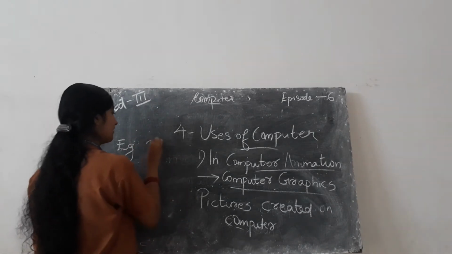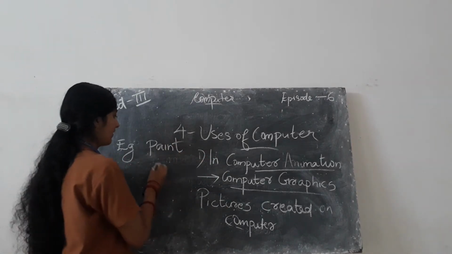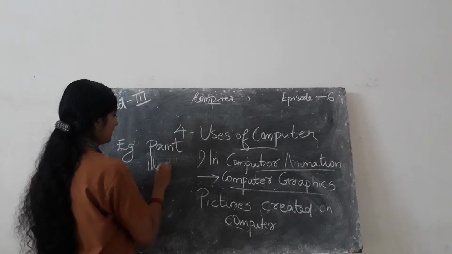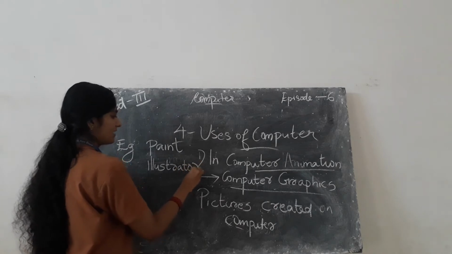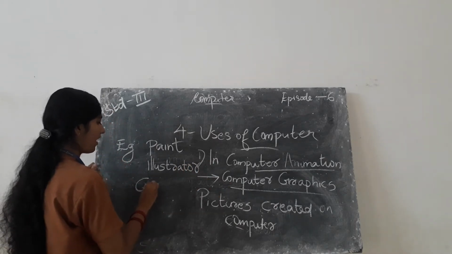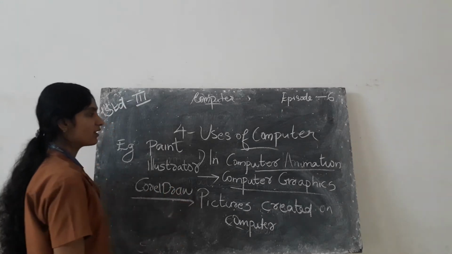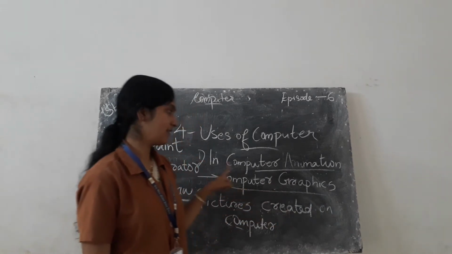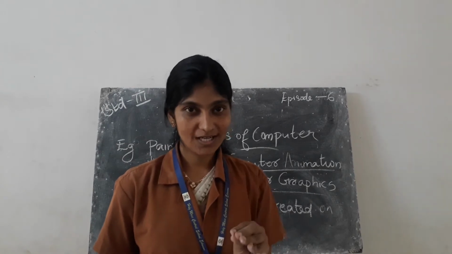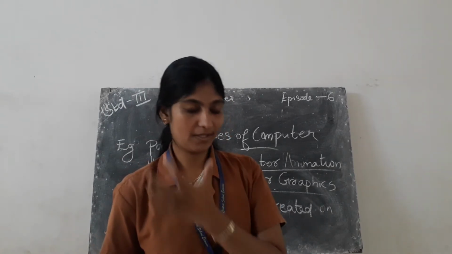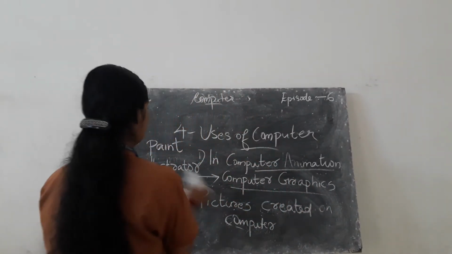Then examples. Paint. Paint spelling: P-A-I-N-T. Then Illustrator. I-L-L-U-S-T-R-A-T-O-R. Illustrator. CorelDRAW. C-O-R-E-L-D-R-A-W. CorelDRAW. These are the examples of computer graphics. So the question is, what is computer graphics? Computer graphics are pictures created on a computer. Simple.